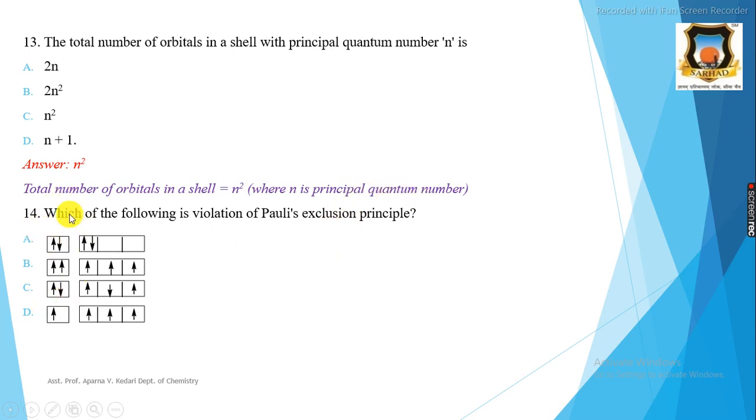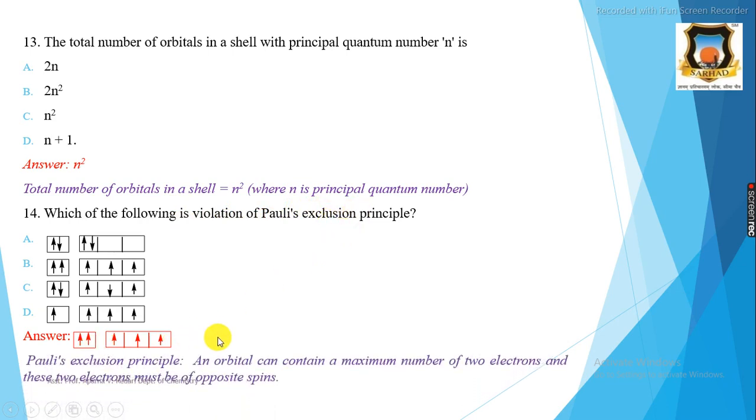Then the 14th question is: which of the following is a violation of Pauli's exclusion principle? A option is this. B option is this with this electron filling, C option, D option, and the correct answer is B, because this electron filling is a violation of Pauli's exclusion principle, as it is not correct.